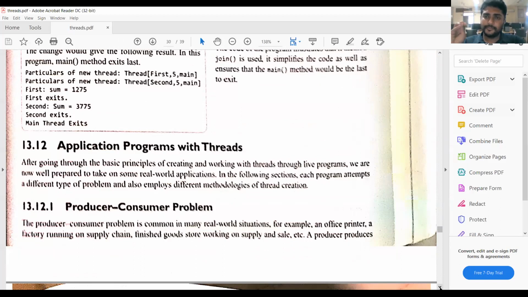Next, we have seen the life cycle of the thread. After that, we have seen the priority of the threads, default priorities of the threads. And then we have seen the synchronization of the threads. In today's class, we have seen the synchronization of the threads. So this is the end of the threads.